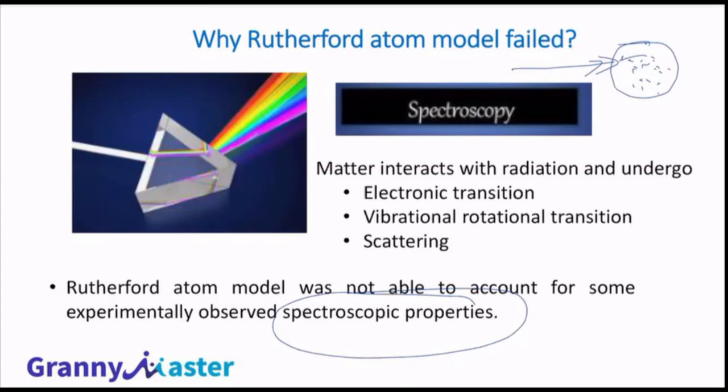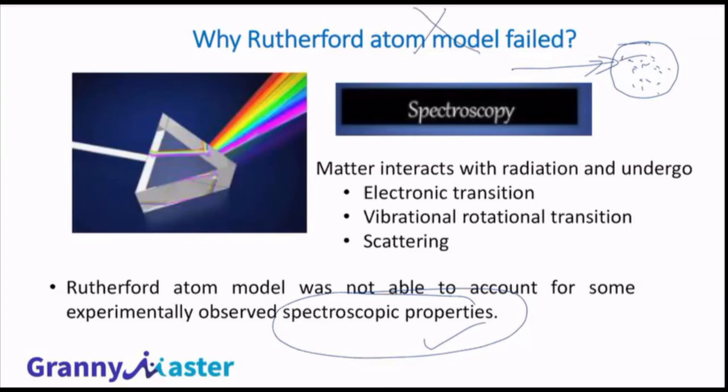All these things will change. The study of that interaction is known as spectroscopy, and that behavior is known as spectroscopic properties. You are going to study spectroscopic properties in detail. Why does this interaction happen? Why do these spectroscopic properties arise when matter interacts with the radiation? Rutherford couldn't explain.